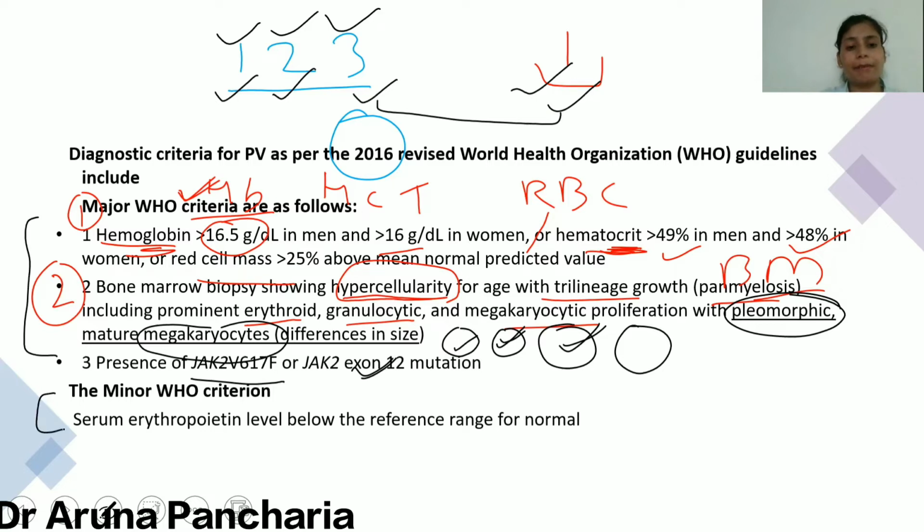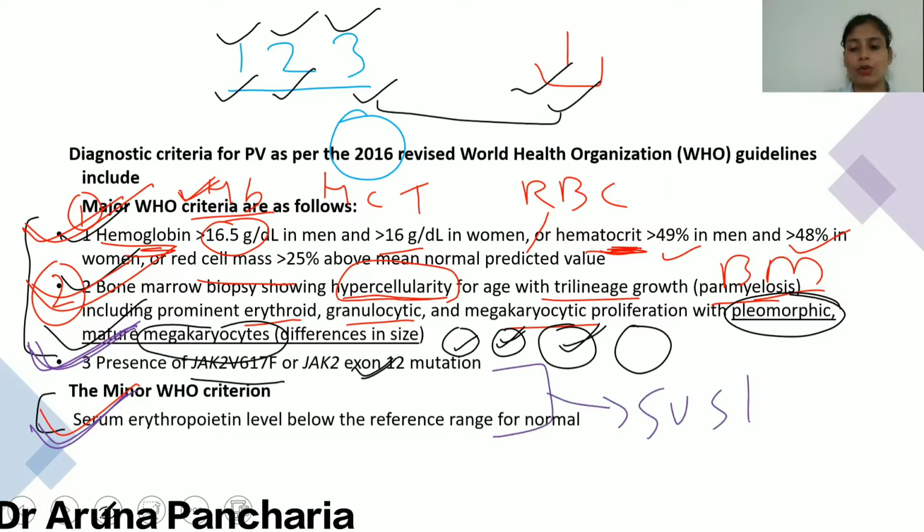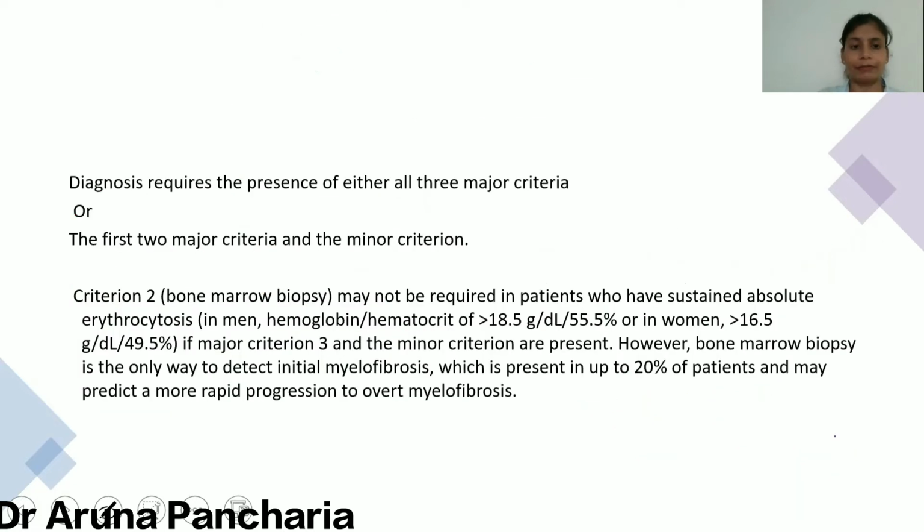So to call it polycythemia vera, all the three major criteria should be there, or two major criteria and one minor criteria, or the third major criteria and minor criteria. But when this is there, sustained erythrocytosis should be there. So this is the condition when we will call it polycythemia vera.